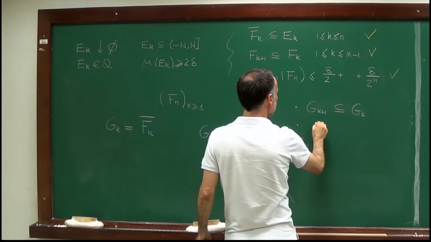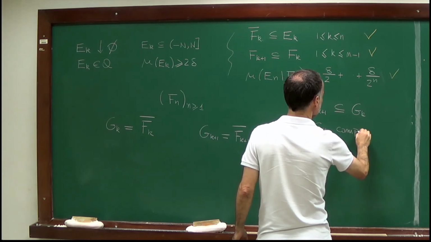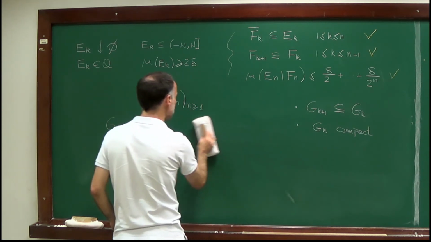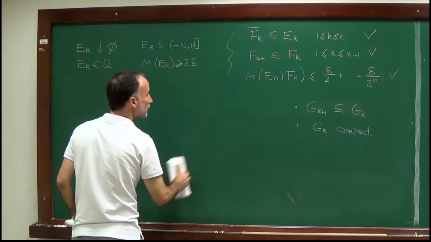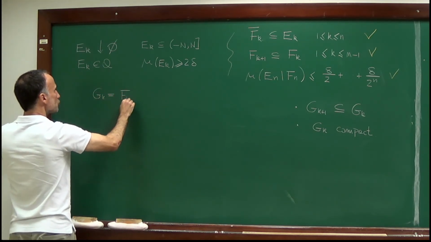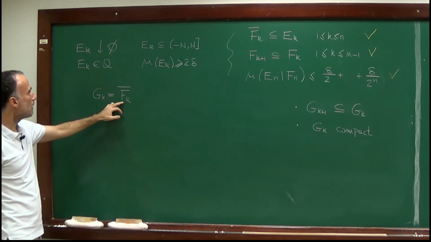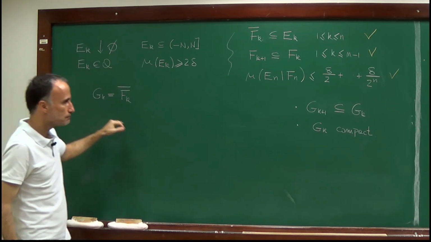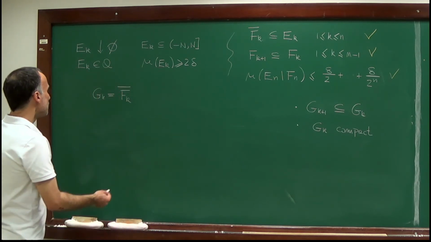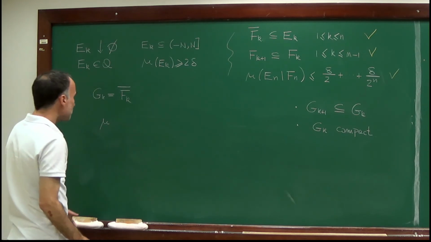The second condition is that G_k is compact. Because we are defining G_k to be the closure of F_k, these are bounded closed sets, so they are compact. So G_k is a compact set. They are decreasing. Now, I claim that they are non-empty.